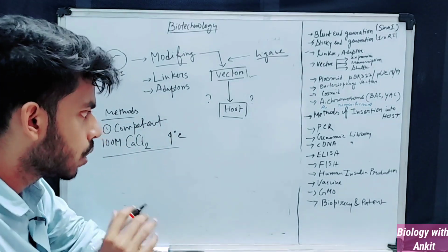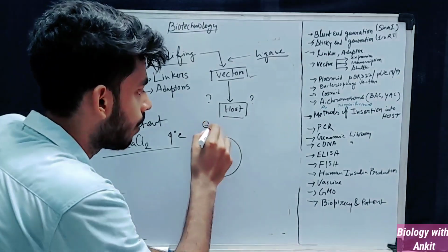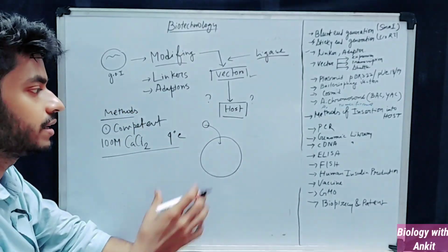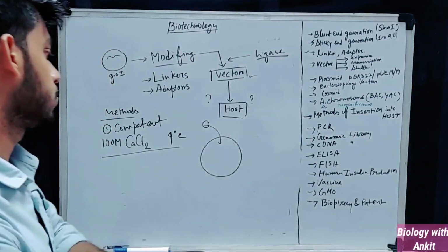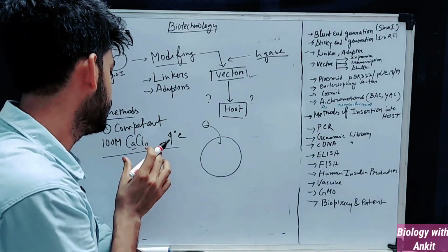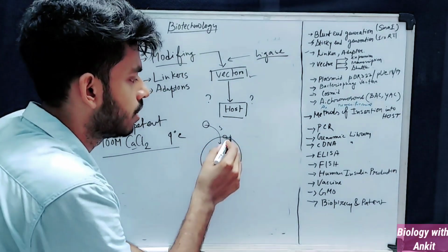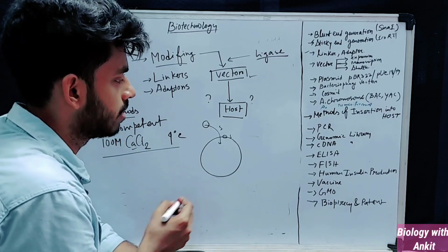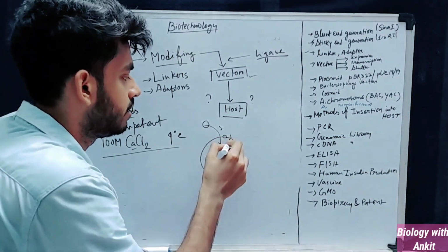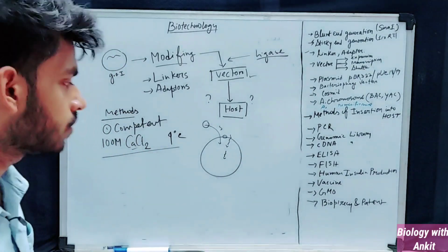Competence is the phenomenon where a host cell can easily take up DNA from its environment. So what is the function of the salt? Usually this salt helps the DNA to precipitate onto the membrane, and the lower temperature and also some buffers help the DNA to penetrate into the cell. So this is how the competent method works.